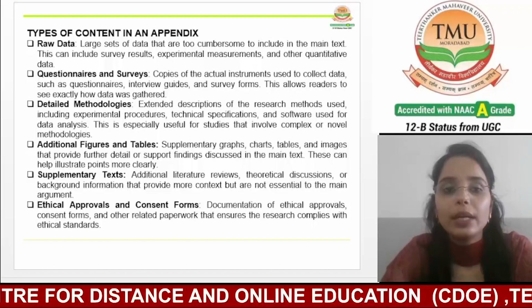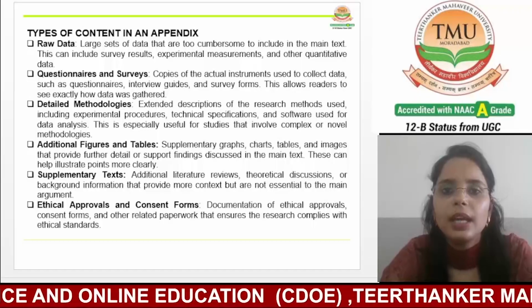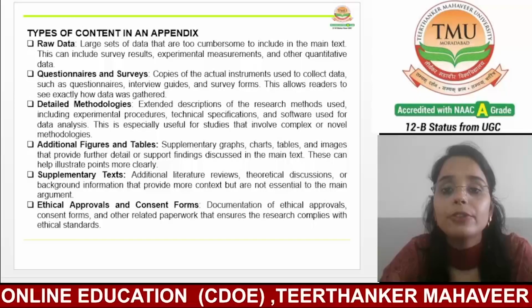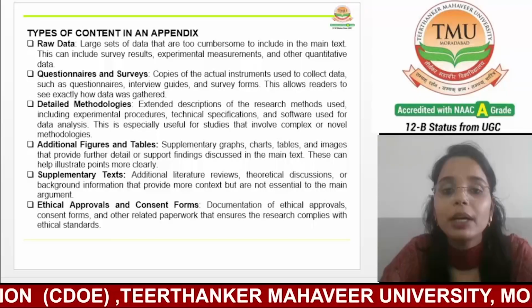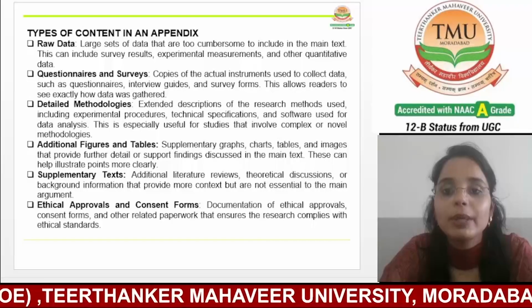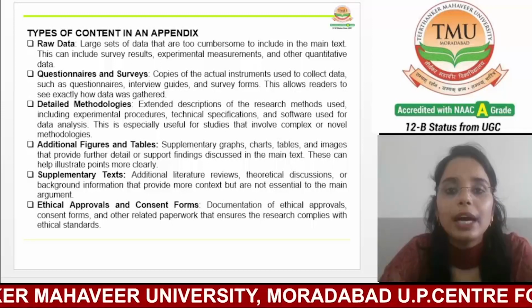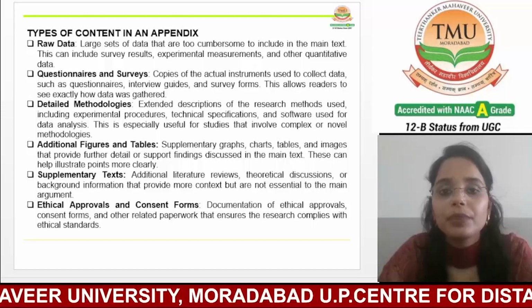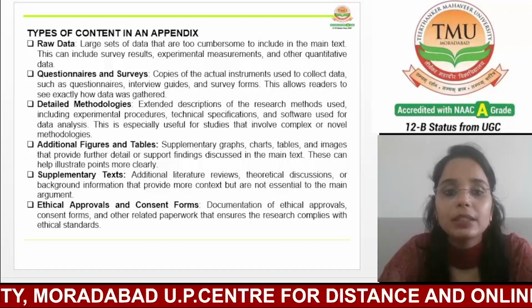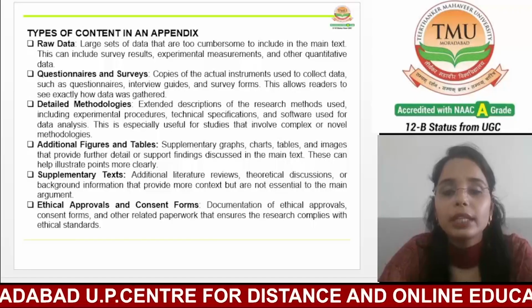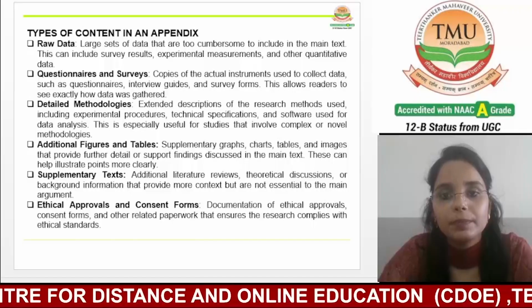Now, the last one is ethical approvals and consent forms. Ethical considerations are a fundamental aspect of any research involving human or animal subjects, and documenting these considerations is often a requirement for publication or institutional review. An appendix is an appropriate place to include copies of ethical approvals, consent forms, and other related paperwork.